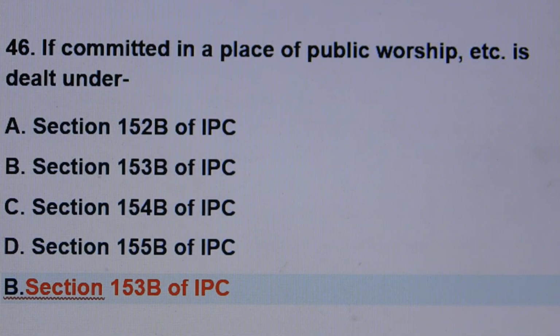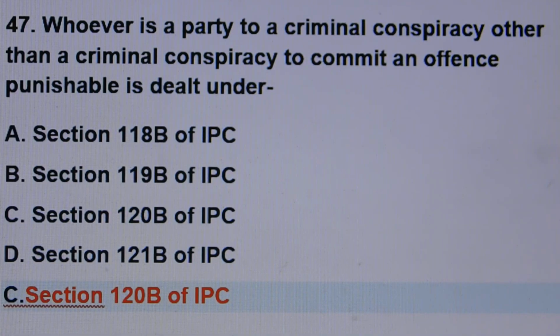Question number 46. If committed in a place of public worship, etc., is dealt under. Answer is option number B, section 153B of IPC.